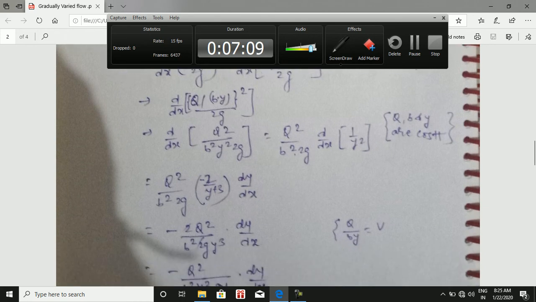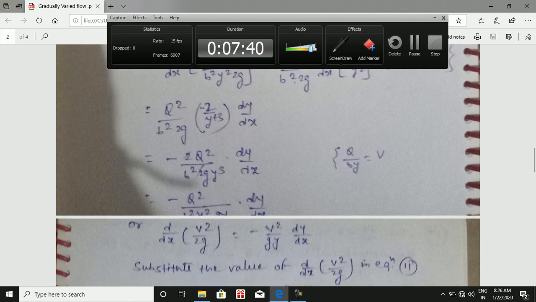Now simplifying Q square by B square into 2g, already taken outside, and after differentiating we will get minus 2, because y power minus 2, so minus 2 upon y power minus 2 minus 1, that is y power minus 3, and in the denominator we can write y cube and dy by dx. After differentiating, that is equal to minus 2 Q square upon B square g y cube dy by dx. We can put Q upon By is equal to V, so that is minus Q square upon B square y square into g y.